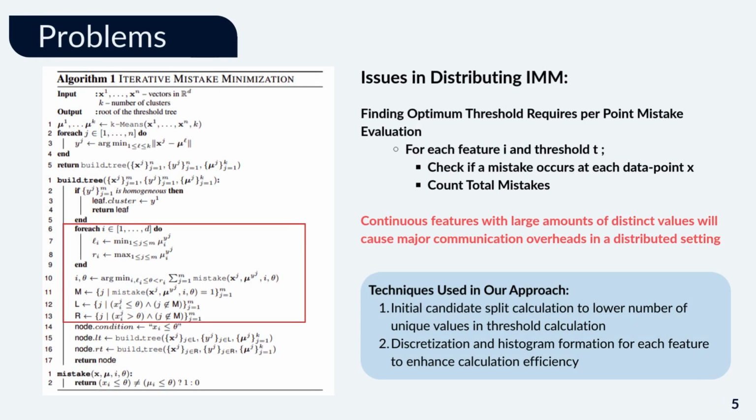However, applying IMM in distributed systems is challenging. To find the best thresholds, IMM needs to evaluate each feature and each possible split, checking for mistakes at every data point. This is very costly. To handle this, our approach uses two major techniques. 1. Initial candidate split calculation to lower the number of unique values in threshold calculation. 2. Discretization and histogram formation for each feature to enhance calculation efficiency.